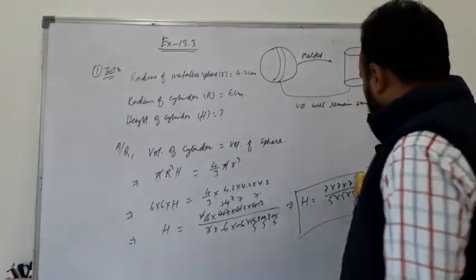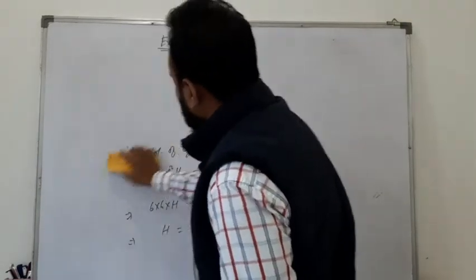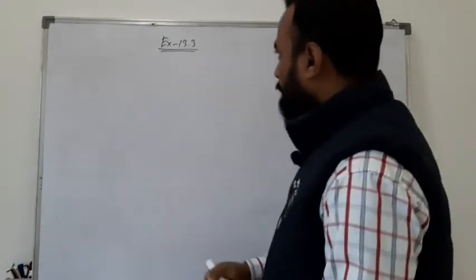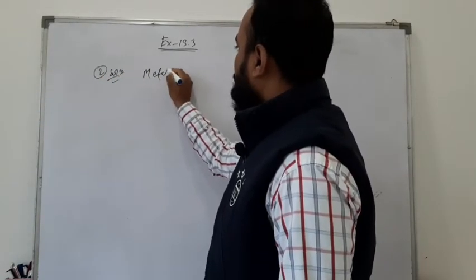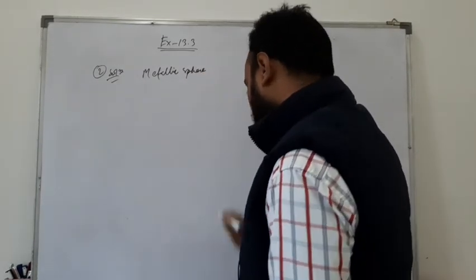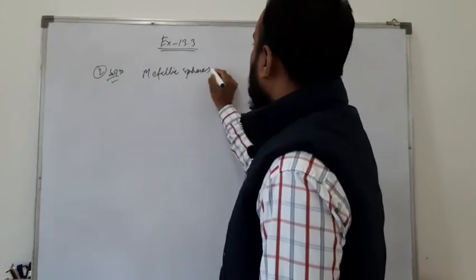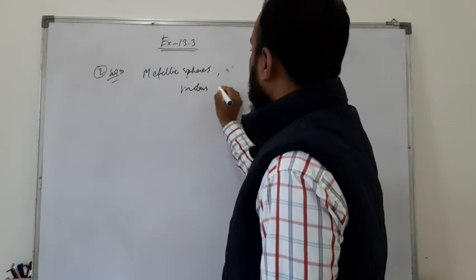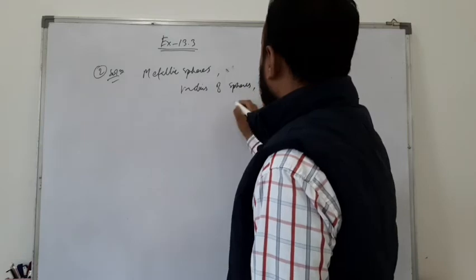Question number 2: metallic spheres. You have three metallic spheres, with radii 6, 8 and 10 centimeter.